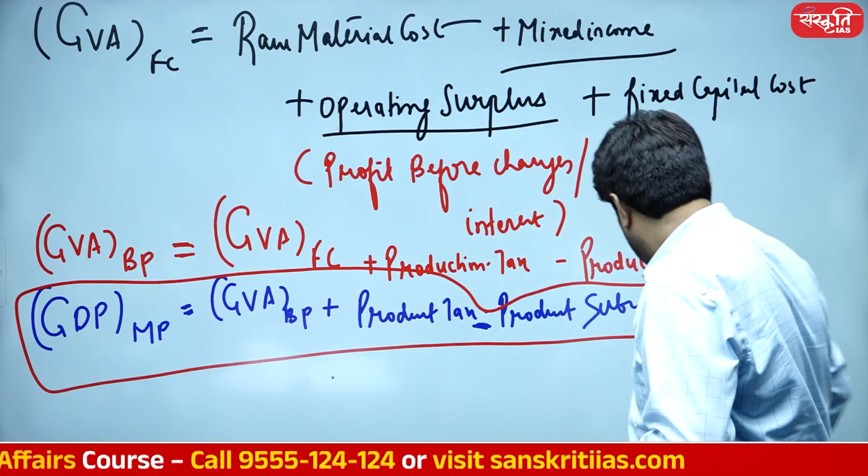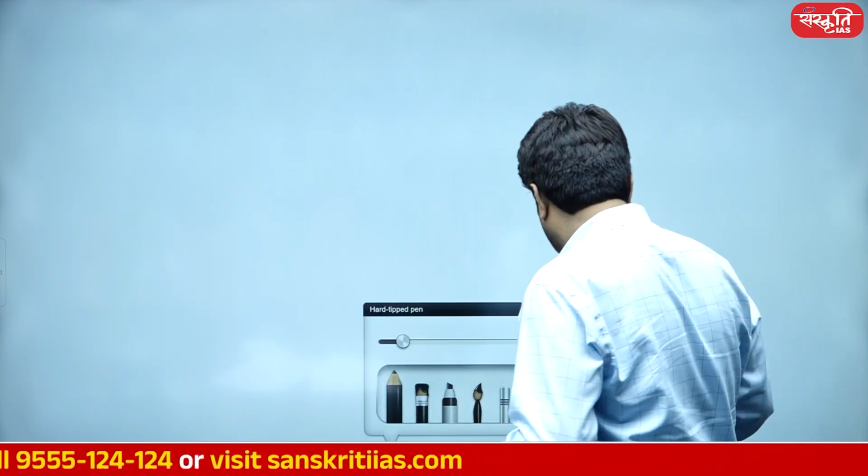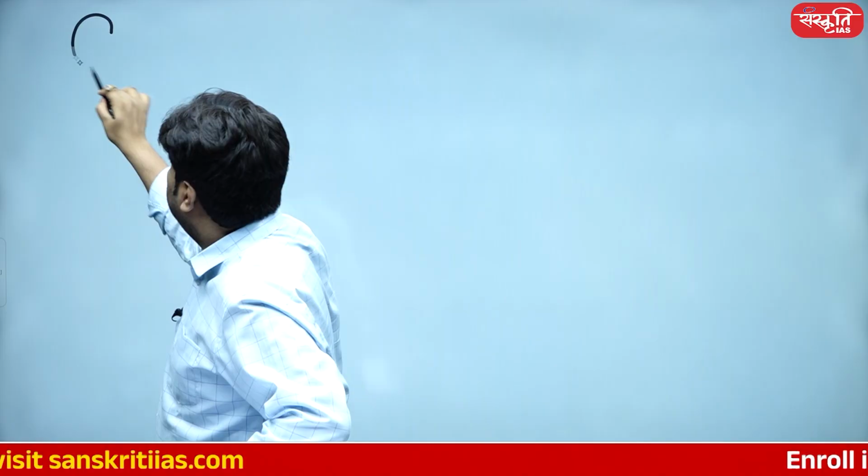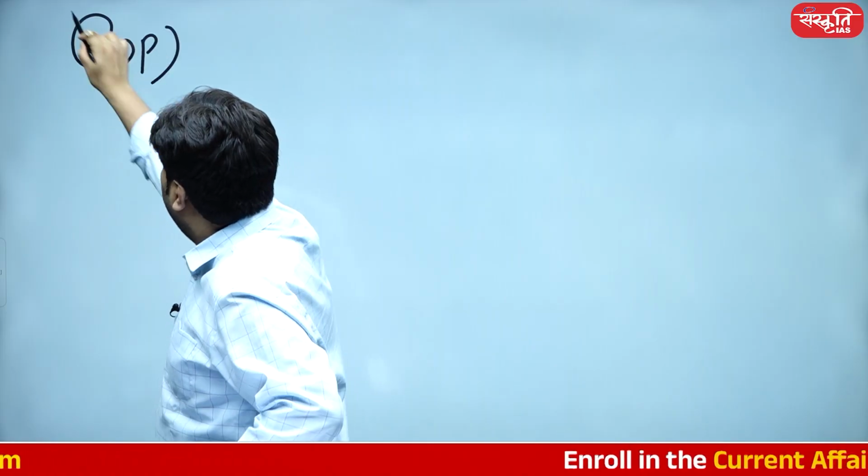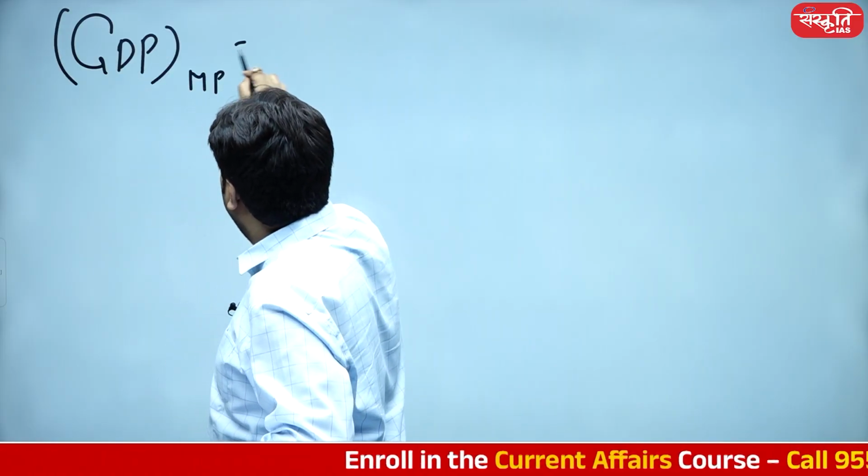Let me do the possibility of writing GDP at market price in this manner. It's going to be which manner?